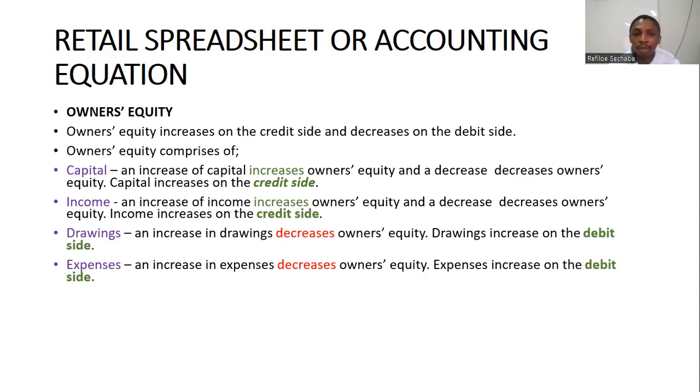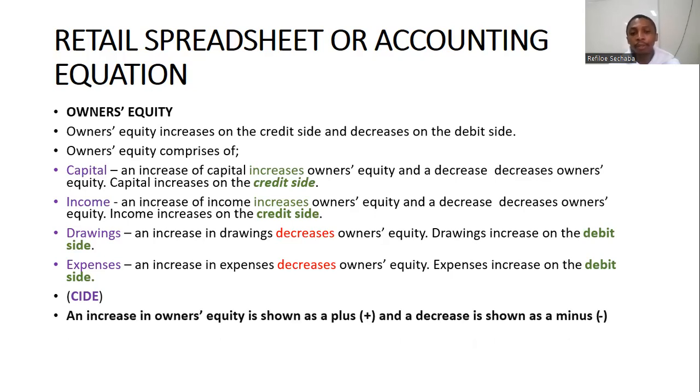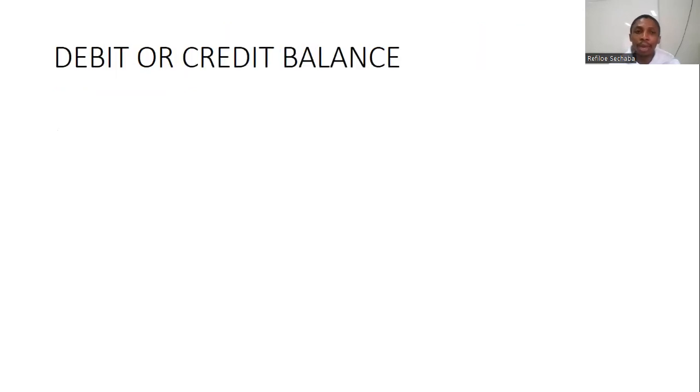You abbreviate this, you'll get CI side. Okay, C is for capital, I is for income. Those increase owner's equity on the credit side, and we've got DE, which stands for drawings and expenses. They decrease owner's equity on the debit side. Okay, an increase in owner's equity is shown as a plus, and a decrease is shown as a minus.